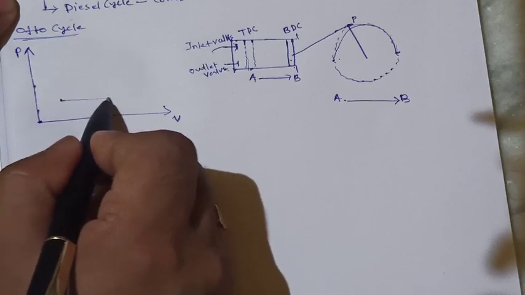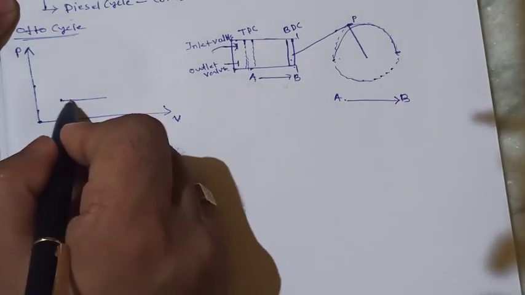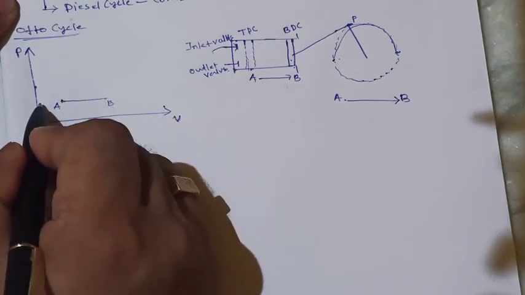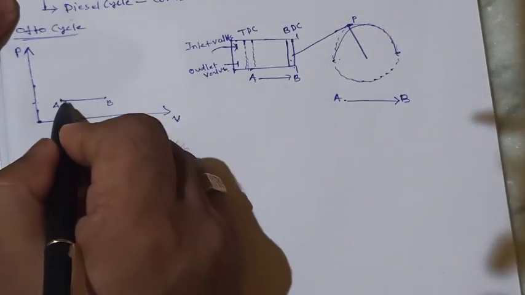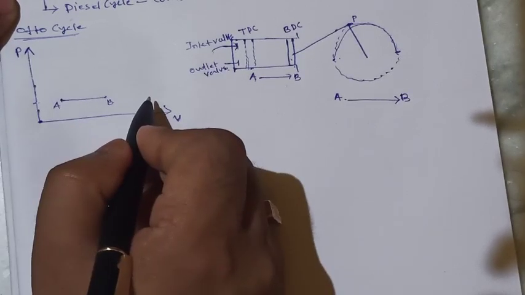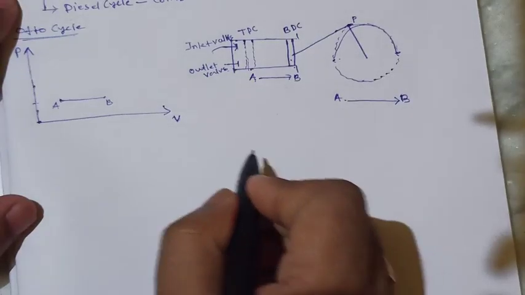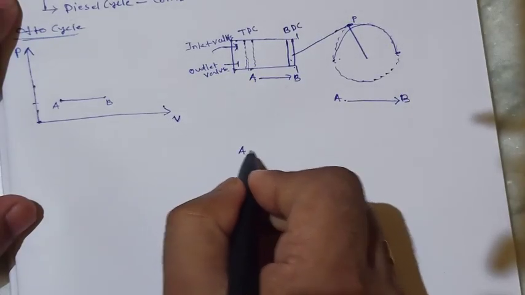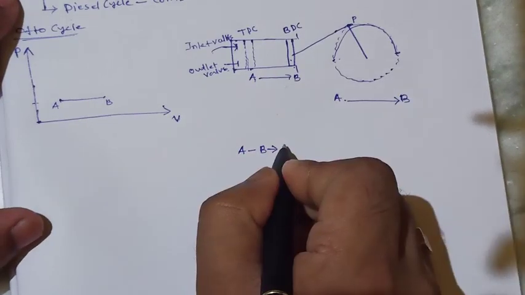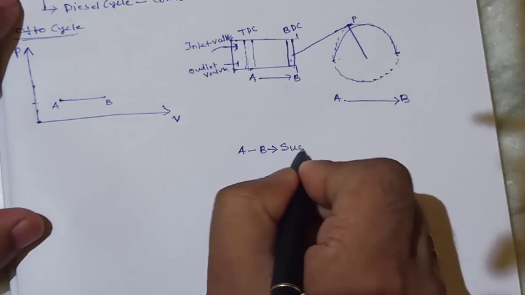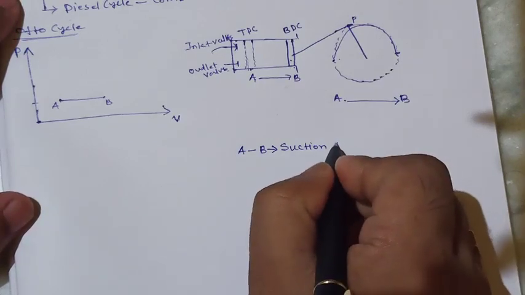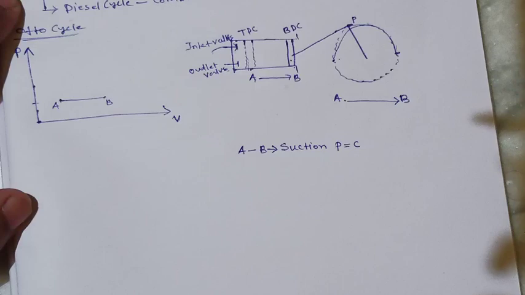You can see that this line is the constant pressure process. So this is A and this will be B, because this point and this point have the same pressure. This A to B process is called the suction process, and here pressure is constant.